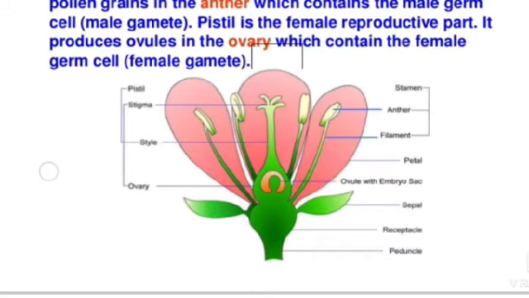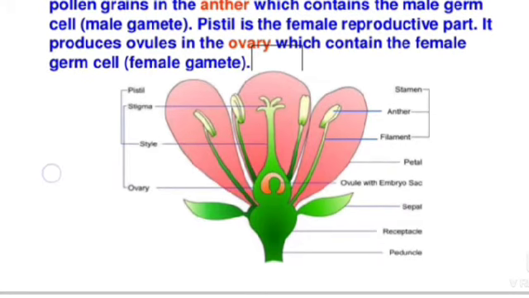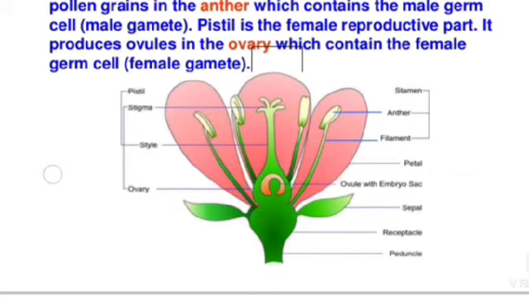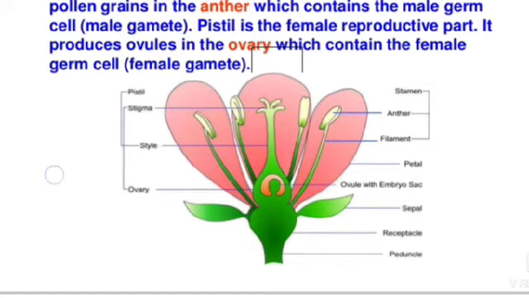Stamen: it is the male reproductive part of the flower. Each stamen consists of a stalk called the filament and a swollen top called the anther. The anther produces pollen grains which produce the male gamete. The pollen grains appear as a yellowish powder which sticks to our hand.